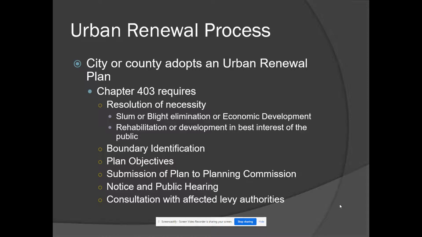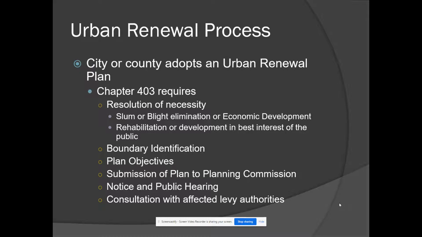So what is the urban renewal process? A city or county is going to adopt an urban renewal plan. Chapter 403 of the code requires that there be a resolution of necessity, a required action from the local government body.